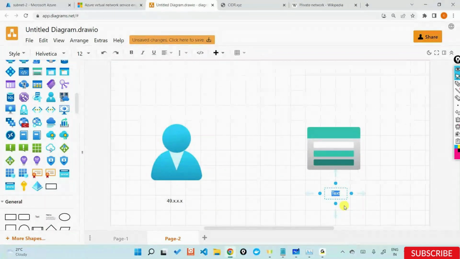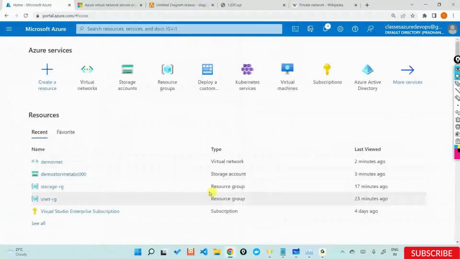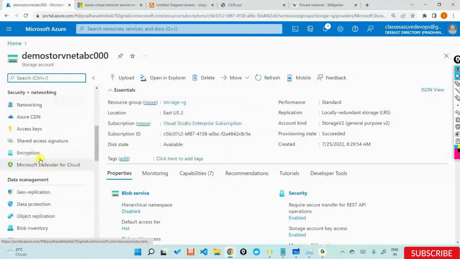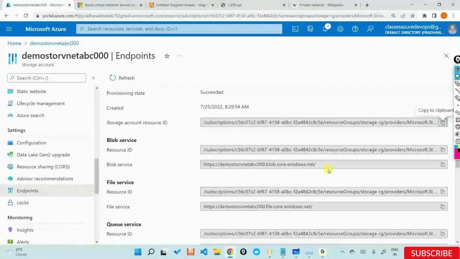If you want to look at a storage account's IP address, I'll go here, take my storage account, and under the properties or endpoints of the storage account there is the blob endpoint.